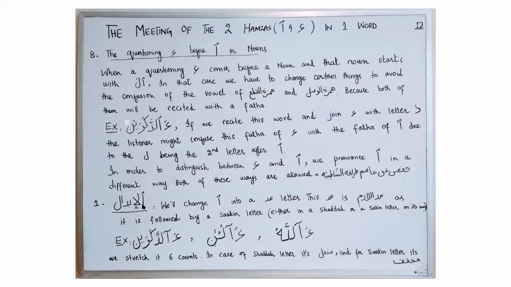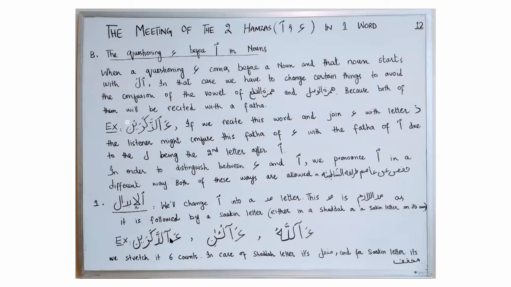The first one is called Al-Ibdal. You change something, and what is that change? We will change Hamzatul Wasl into a mad letter, and this mad is maddul lazim. So far, we have not discussed the topic of mudud, but inshallah, once we discuss that, you will know what maddul lazim is. But for now, just remember that this Hamzatul Wasl will change into a mad letter, and in this case, you will stretch it 6 counts. And this only occurs in these 3 words in the Quran, and they only come at 6 places.